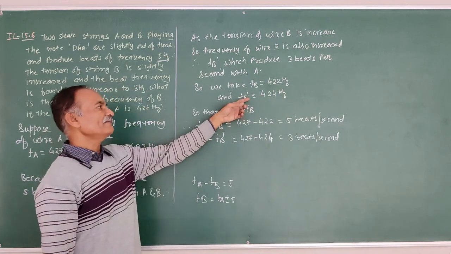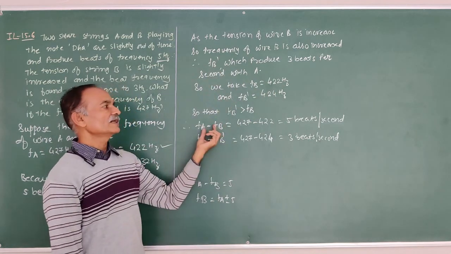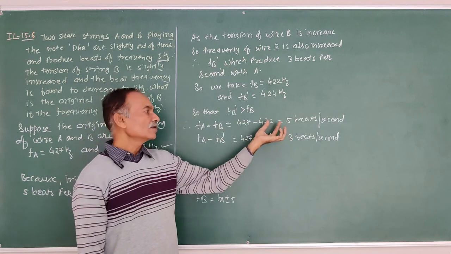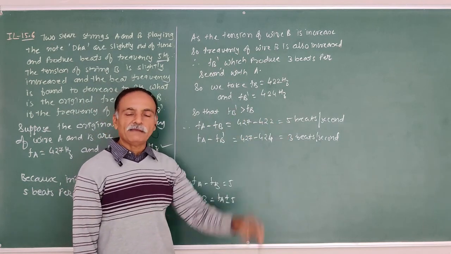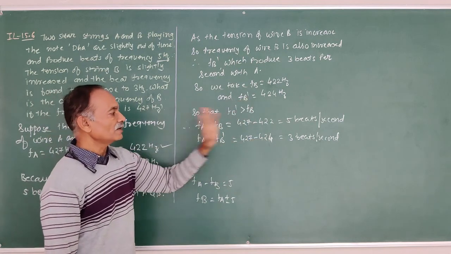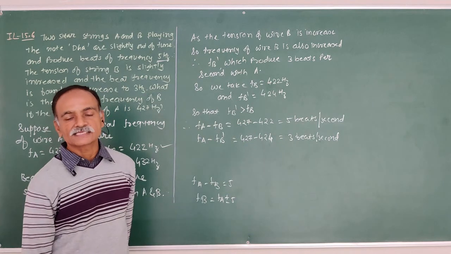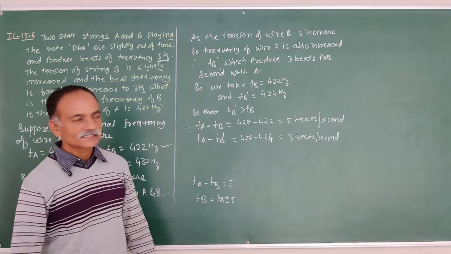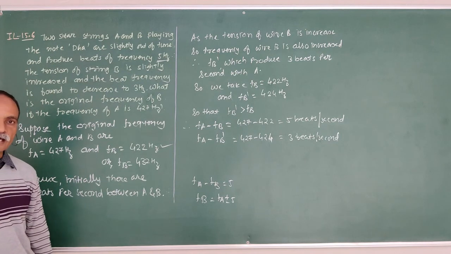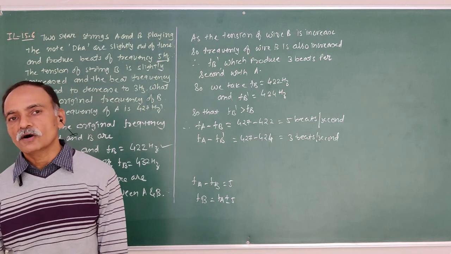As we consider FB dash as 424 and FB as 422, the question is right. That means FA minus FB for 422 gives 5 beats per second. And when we consider FB dash as 424, 3 beats are produced after the tension increase. Clear this? So the illustrations of this chapter are completed. Now in the next lecture we start our numerical exercise.